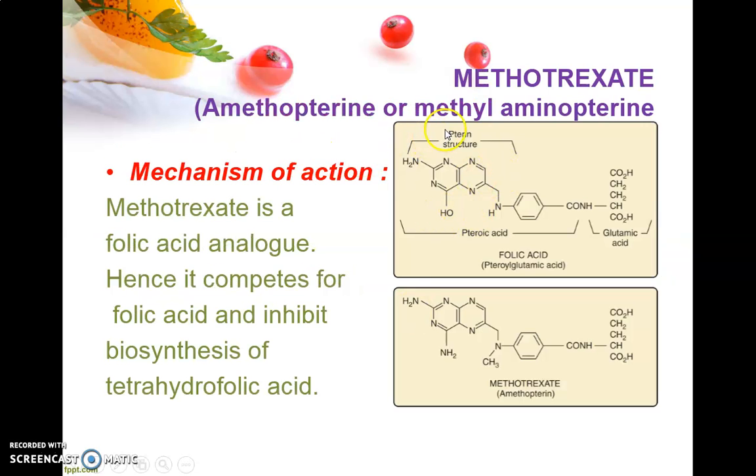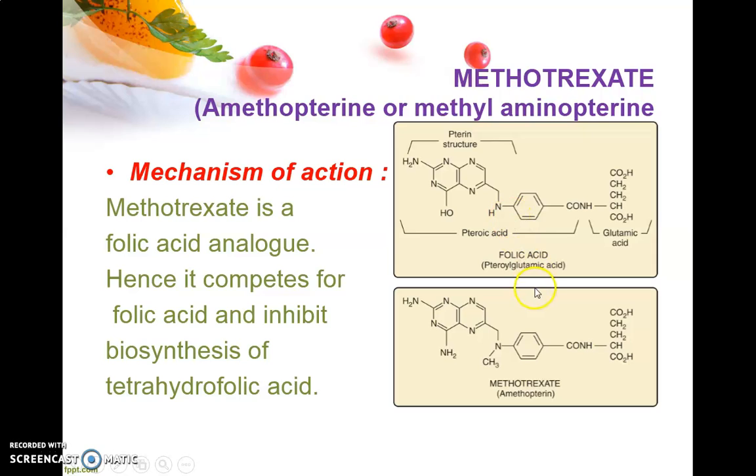Now, amongst these anti-metabolites, the first example includes methotrexate. Methotrexate has another name, amethopterine, or it is also called methylaminopterine. Because of the pteridine ring in its structure, methotrexate is also called amethopterine as well as methylaminopterine. Now, as far as the mechanism is concerned, methotrexate has a structural similarity with folic acid. We know folic acid is actually